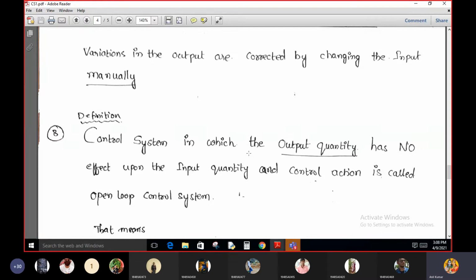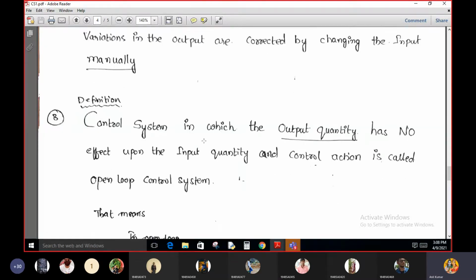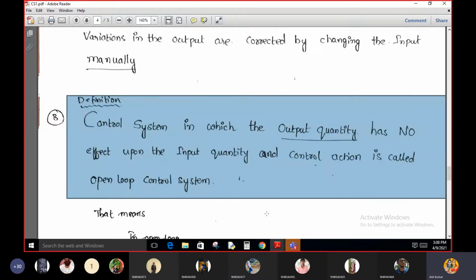This is one more definition, the actual definition of the open loop control system. Everyone, please write down this definition. In an open loop control system, we do not measure the output signal at any point of time. During its entire duration of operation, at any point of time, we do not measure the output signal.